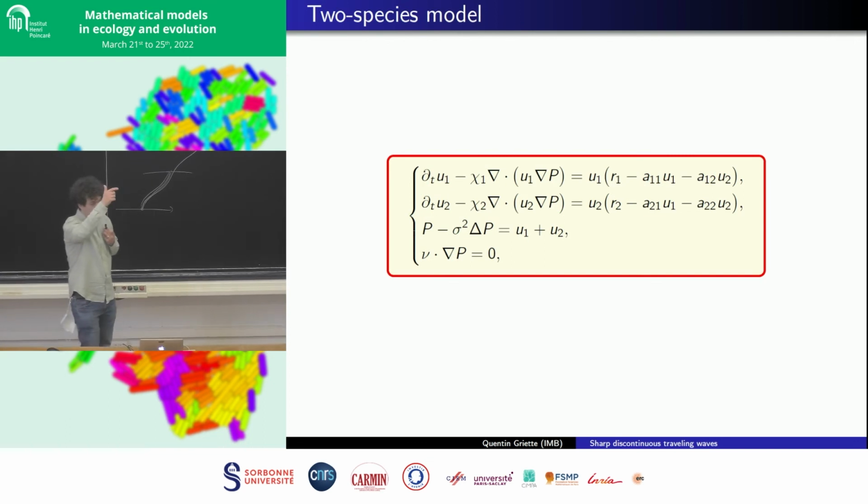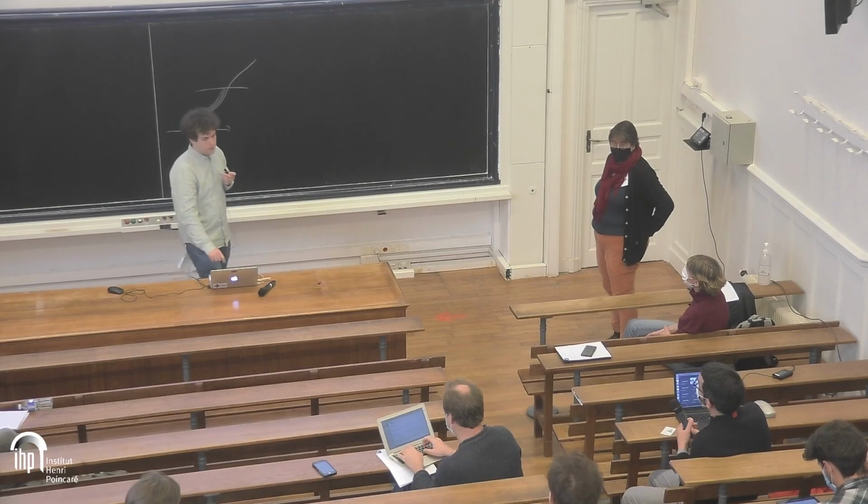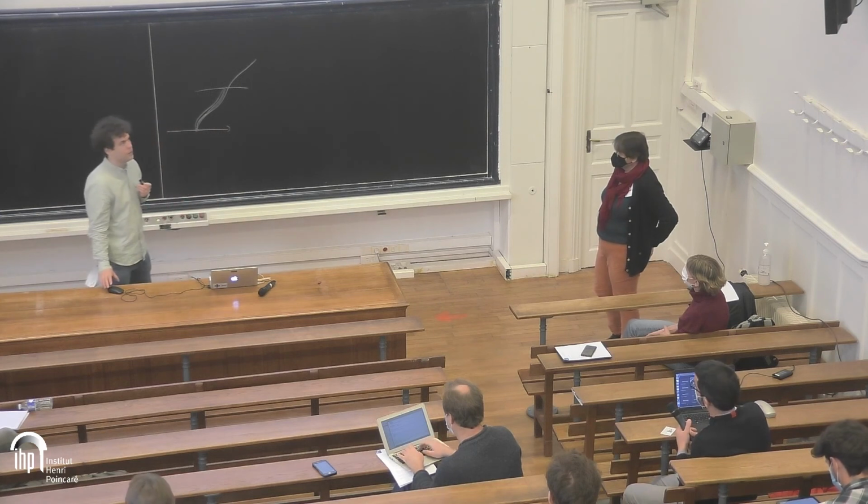So of course, if there is a difference between K1 and K2, there is no more interface because one of the species can go into the space occupied by the other one and start competing because the characteristics are different. No, but it's not competition. It's a motion. This one is dispersion.